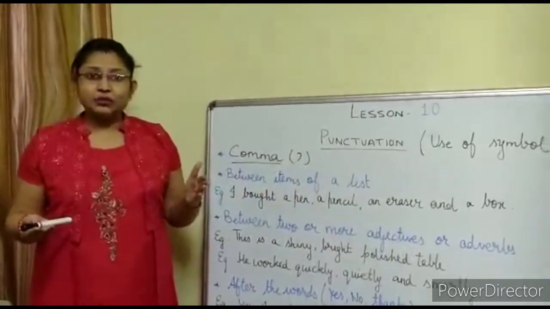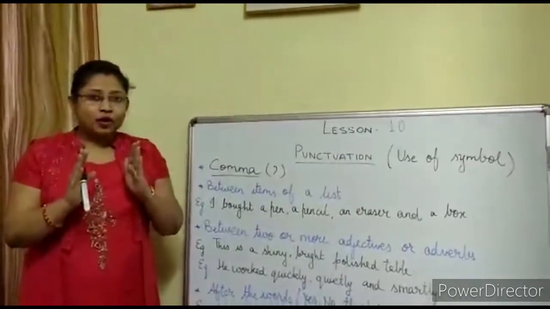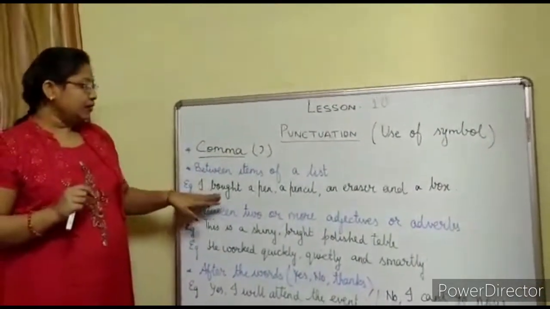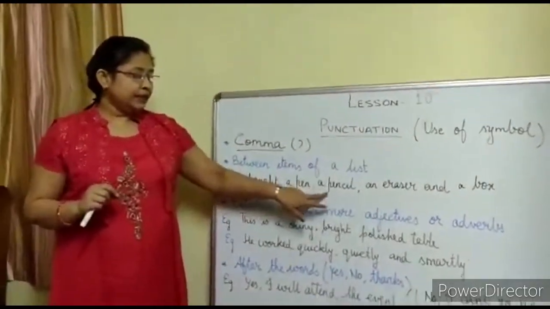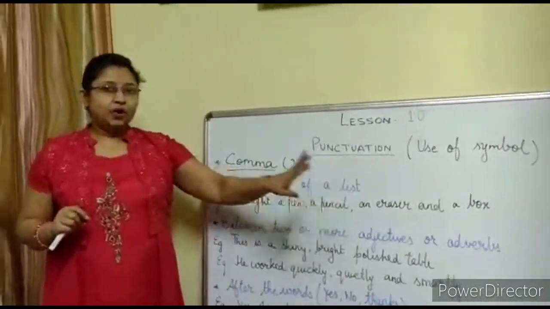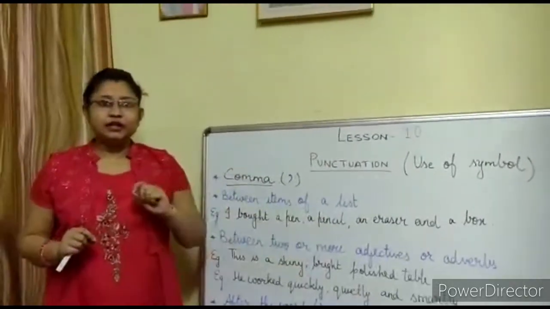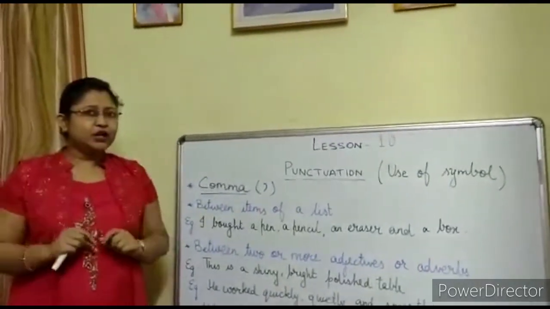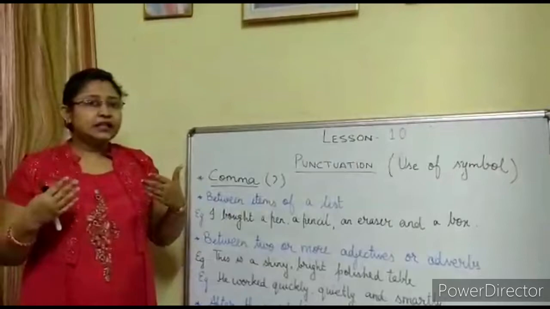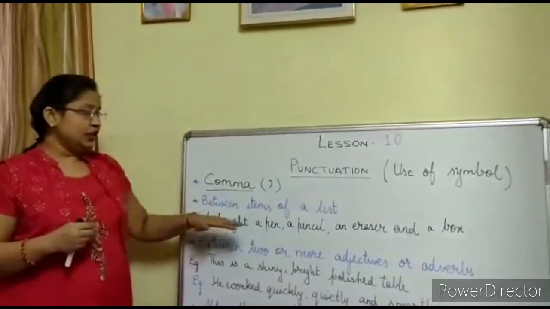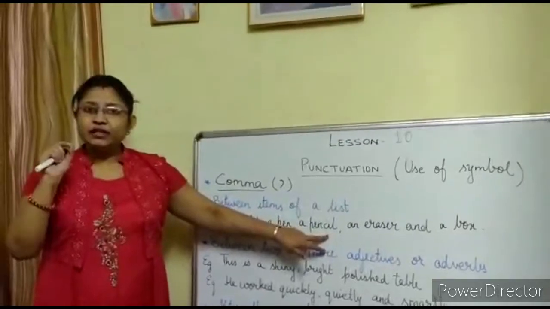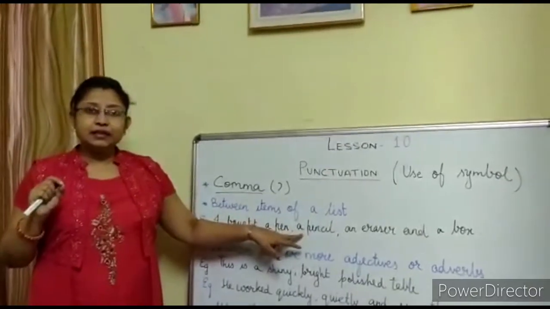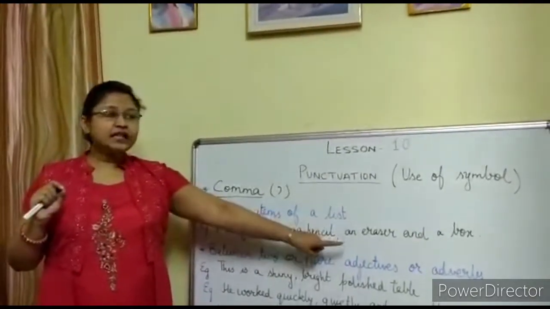If I am having a list, then to give a small pause, that means a small break, we use comma. For example, I bought a pen, pencil, eraser and box. Now these are all items of a list, and we are using comma to give a little bit of pause or separation so that when I am speaking, the sentence comes out clearly. So wherever there is a comma, we will always take a small pause while speaking. So I bought a pen, a pencil, an eraser and a box.